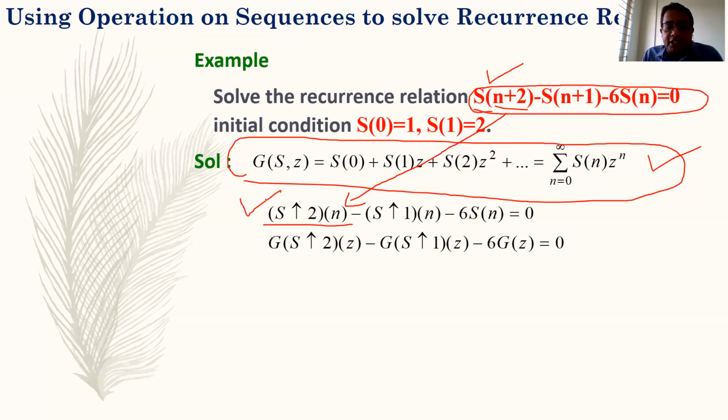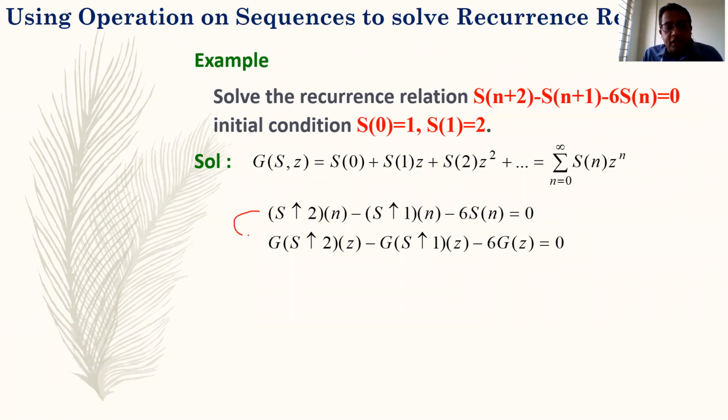In the previous lecture it is explained very clearly that S(n+2) can be written like S pop 2 n, and S(n+1) can be written like S pop 1 n, and here you have no increment, so it is as it is, 6 S(n). So now taking the generating function of all these three terms, we write G of S pop 2 n, G of S pop 1 n, and G of S, or simply G(Z), or you can write it as G(S,Z).